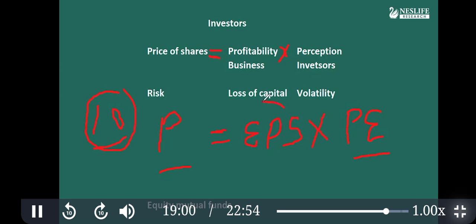Now, earning per share does not change frequently. It changes only every quarter, but the share price changes every day. What changes is the PE, and this PE indirectly represents the perception or sentiment of the investor. So perception changes and the price of the share changes.